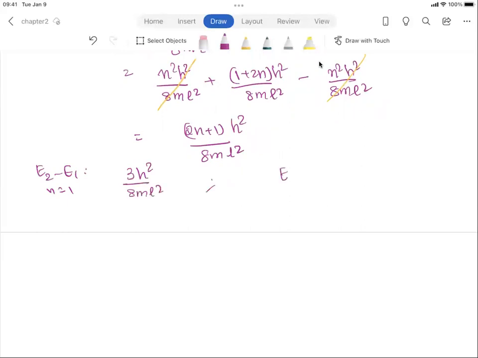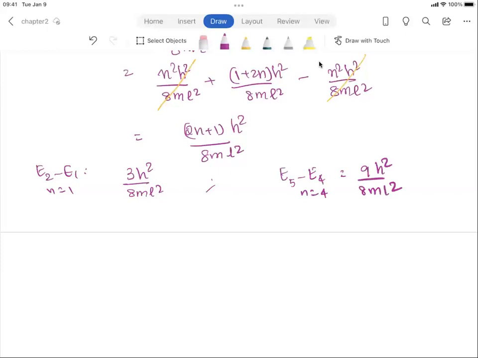Now, however, let's say you want to look at the difference between the fifth and the fourth energy levels. They're also two immediate states, right? So if you were to look at their energy difference, here n is equal to 4, so 4 twos are 8 plus 1. I'm just going to write it as 9 h squared over 8mL squared. So we see that every two energy levels are not spaced equally, right?